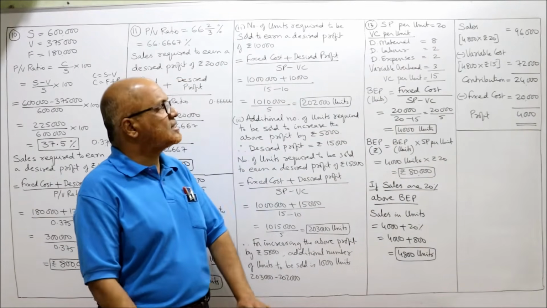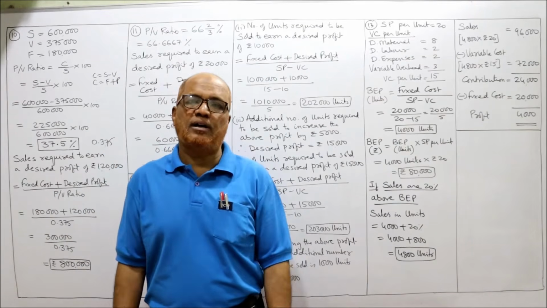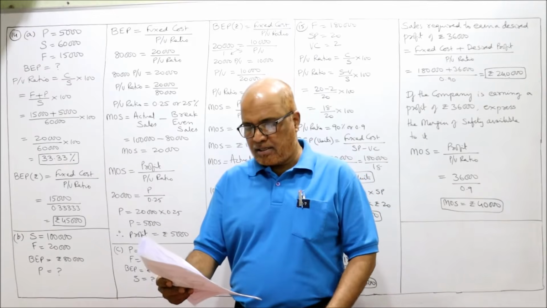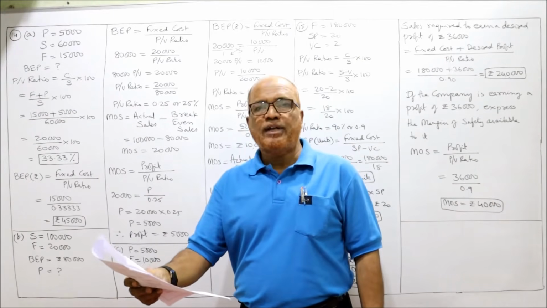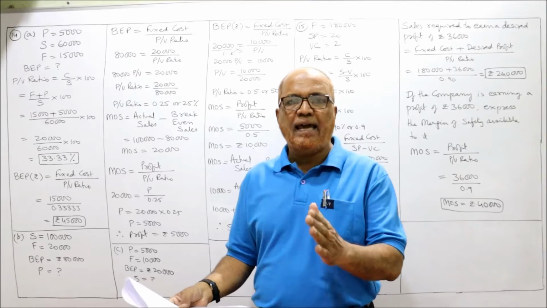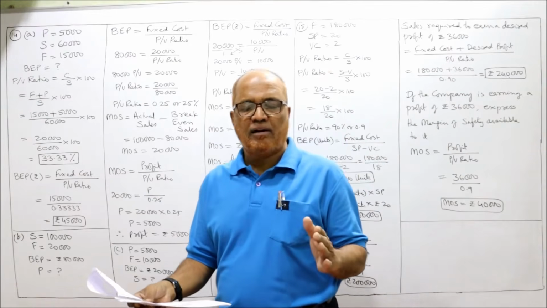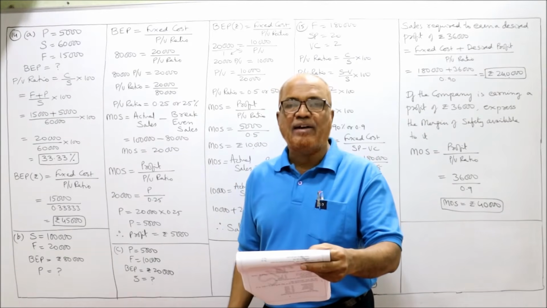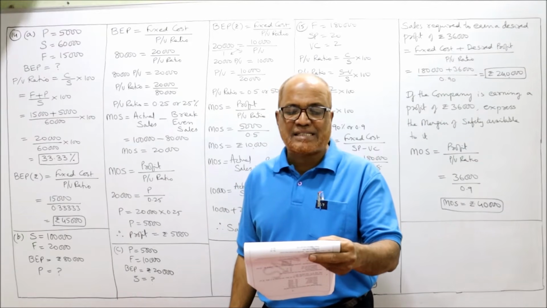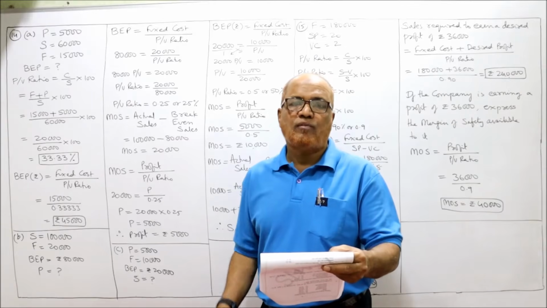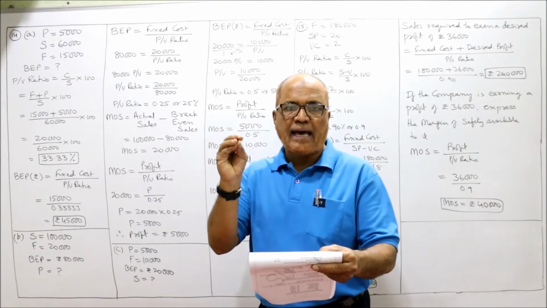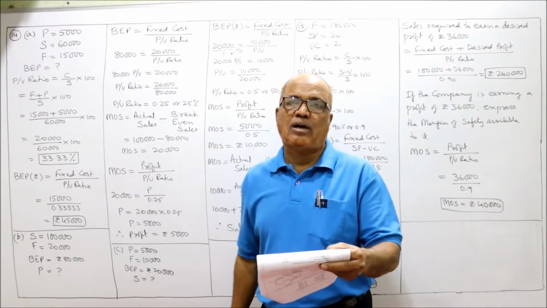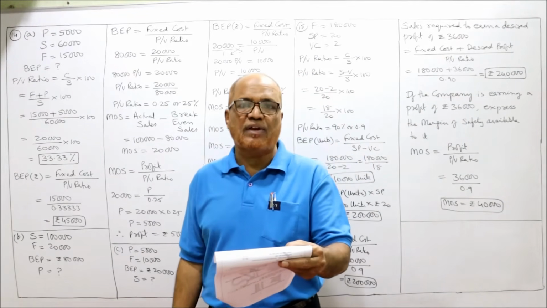That's all. So this is the end of problem number 13. The next problem number 14. See the 14th problem. In 14th problem, we have 3 bits A, B, C. One by one, we will do the bits. A bit. In A bit, a company makes 5,000 rupees profit from 60,000 rupees sales. So we are given a profit of rupees 5,000 and sales as 60,000. Fixed cost are rupees 15,000.